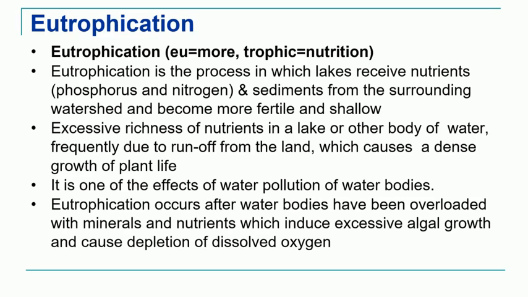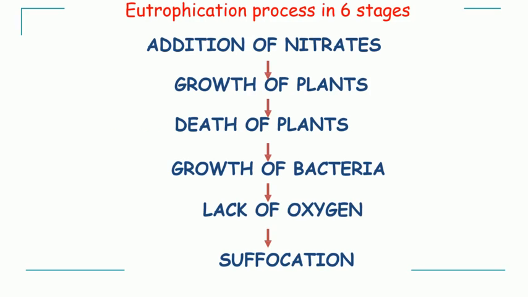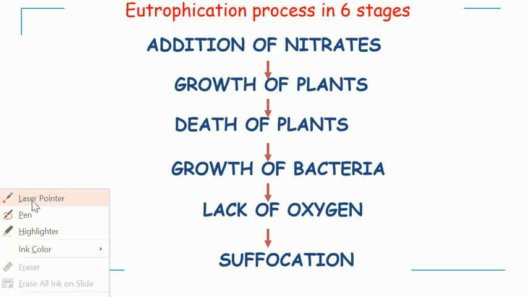Now let's see the steps of eutrophication. The eutrophication process takes place in 6 stages. First of all, nitrates and phosphates are added to the water body. Due to this excess of nutrients, luxuriant growth of plants takes place because plants require nitrates and phosphates, so there is more growth of plants in the aquatic body.